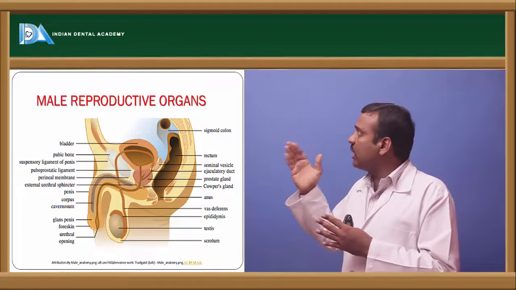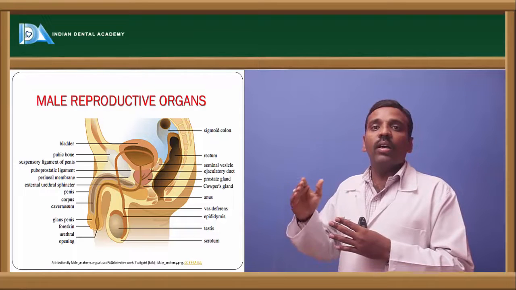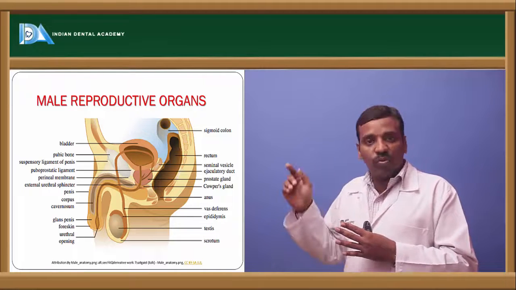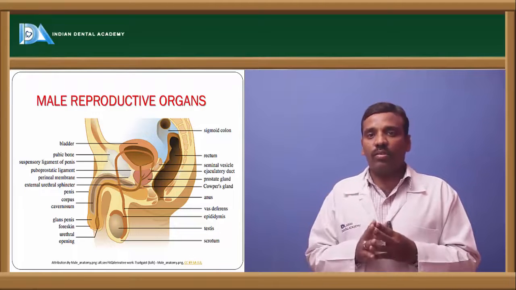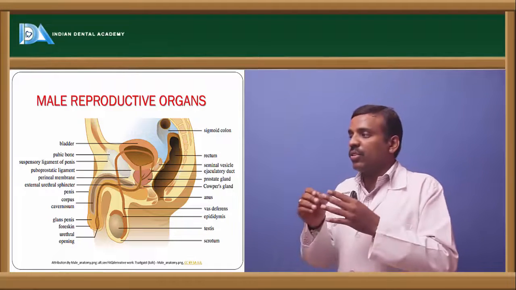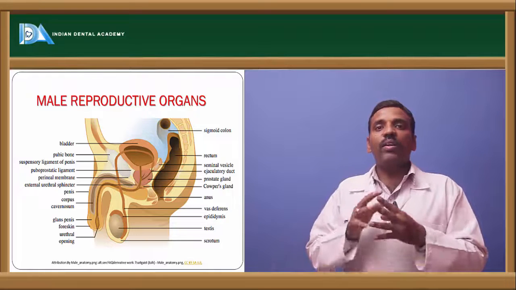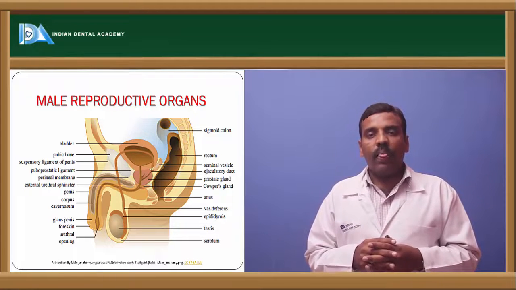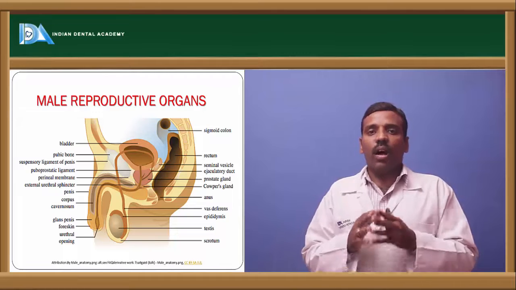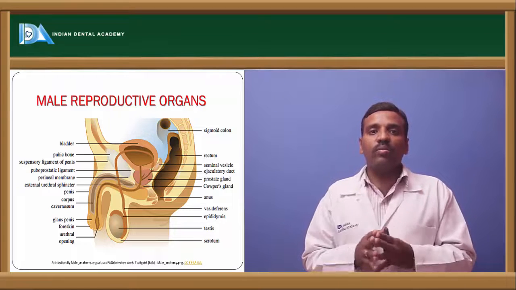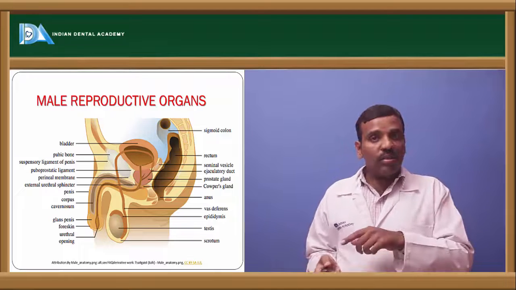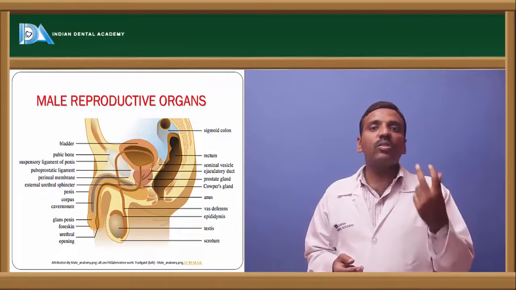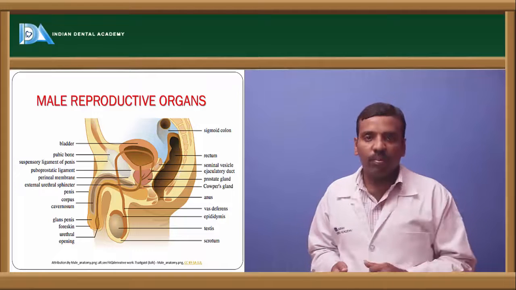Next is the prostate gland, then the seminal vesicle, the vas deferens, the epididymis, and after that the testis. In the testis there are seminiferous tubules. The testes are present in the scrotum, which is an external part. The testis is an internal part present in the scrotum.